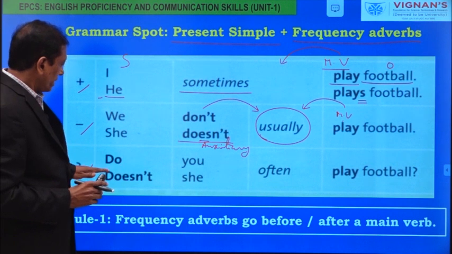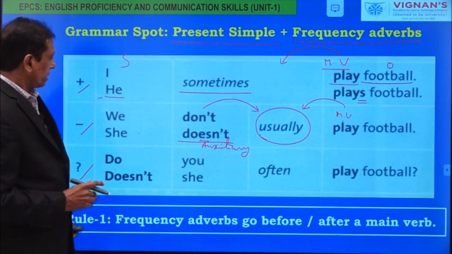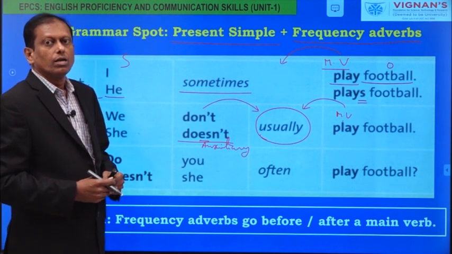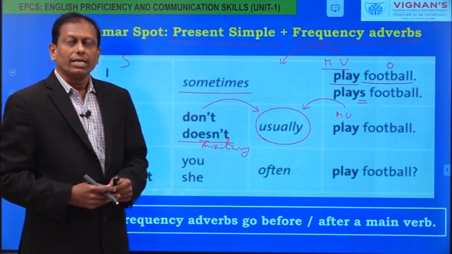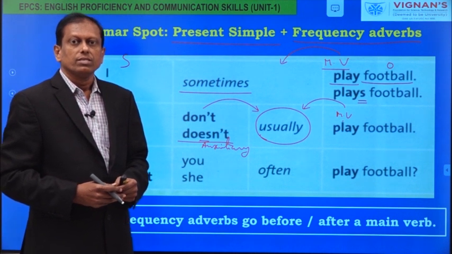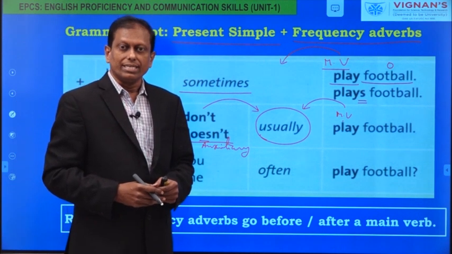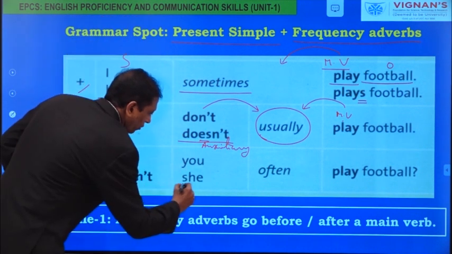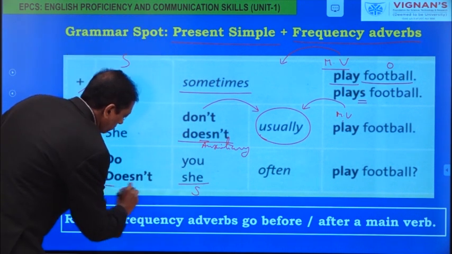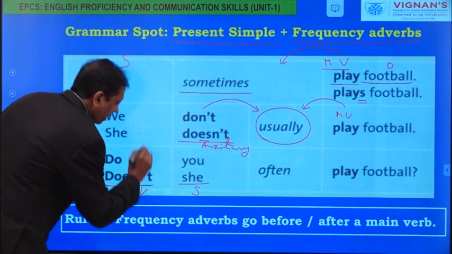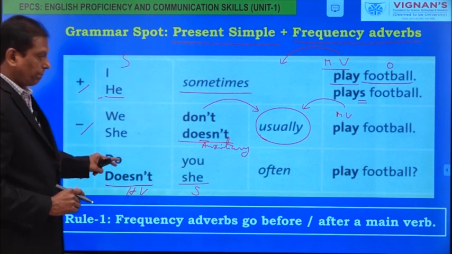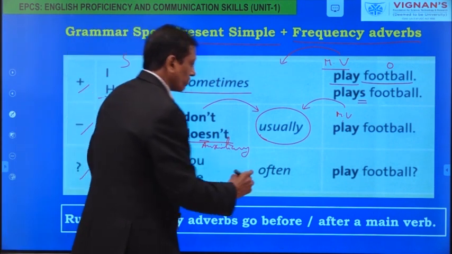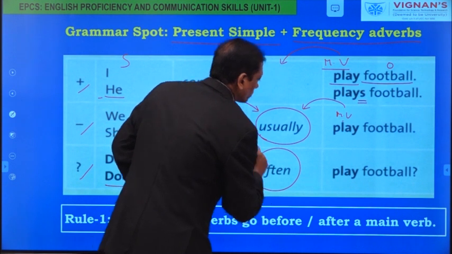Now look at the interrogative sentence. Interrogative sentence is a question. I play cricket. Do I play cricket? She sings songs. Does she sing songs? So, before the subject, we place the helping verb or the auxiliary verb. And this helping verb, subject, and then the frequency adverb often.